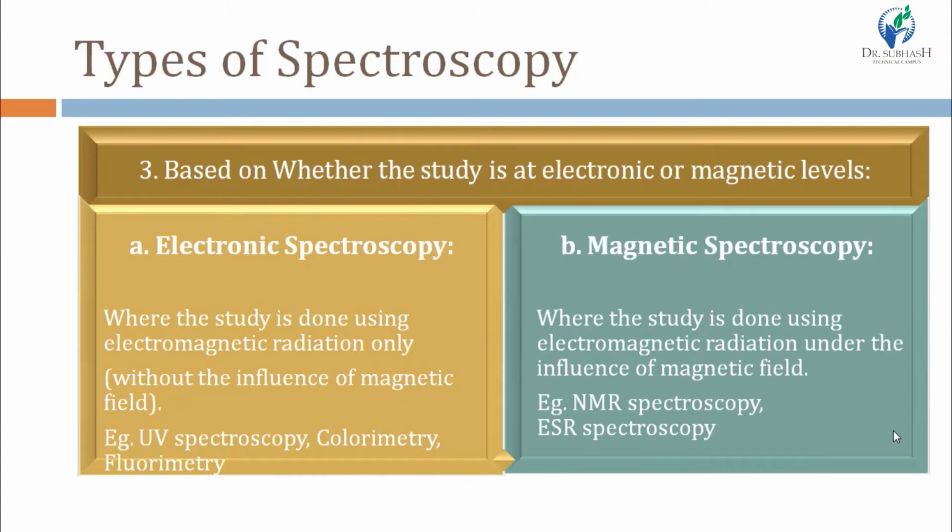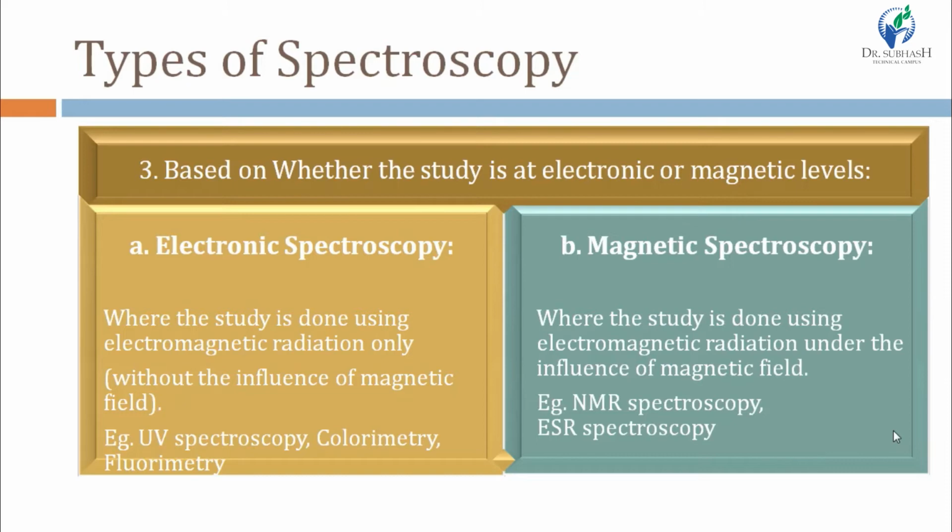Third division of spectroscopy is based on whether the study is at electronic level or magnetic level. Based on this, spectroscopy is divided into two types. First one is electronic spectroscopy and second one is magnetic spectroscopy. As the name suggests, EMR is electromagnetic radiation, so it has two fields, electric field and magnetic field. In electronic spectroscopy, the study is done using electromagnetic radiation only, without the influence of magnetic field.